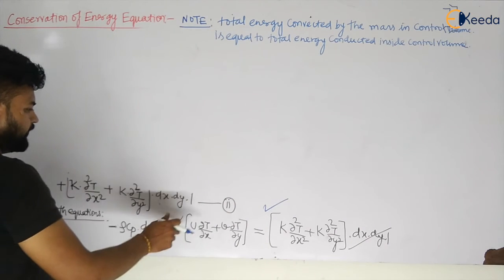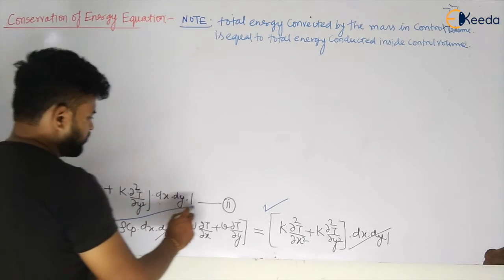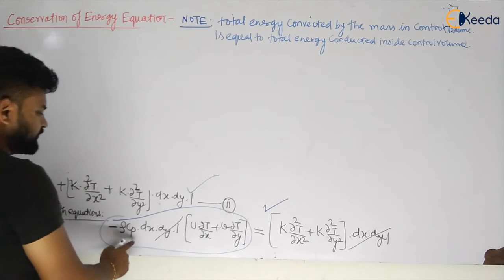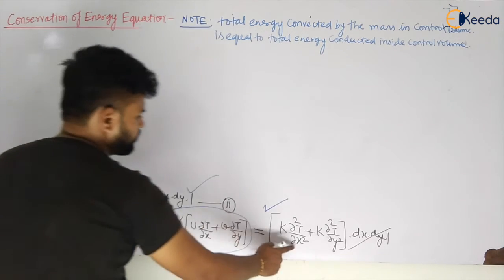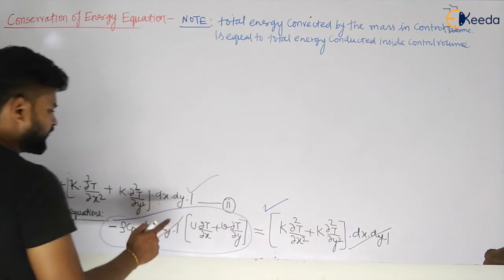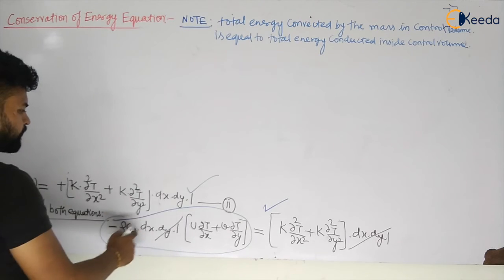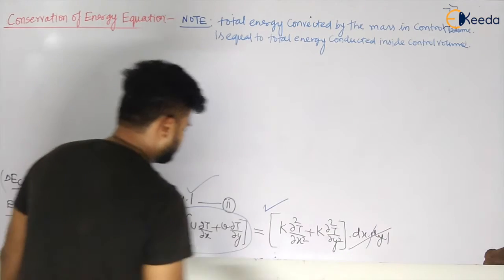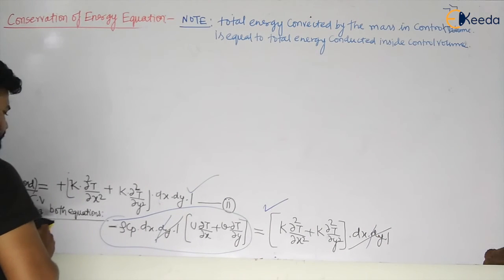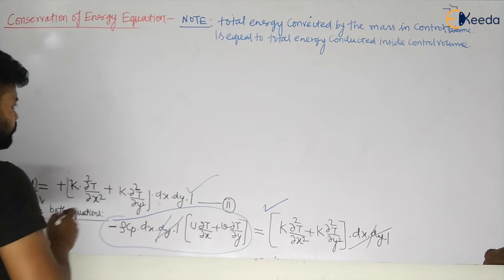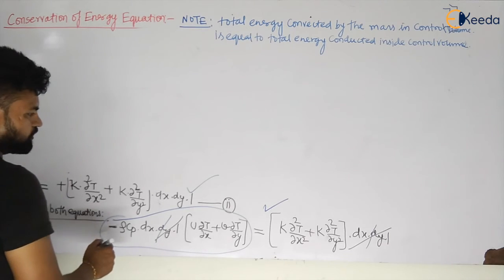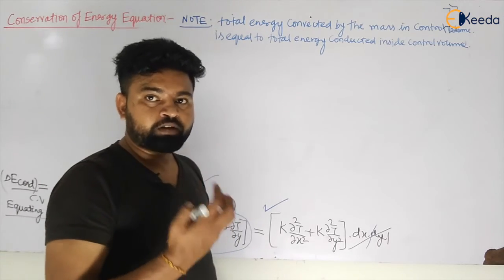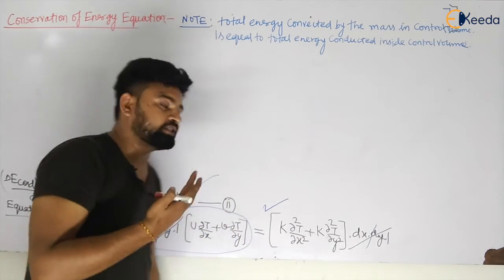And now let us equate both these equations. That is the energy conducted inside this, and this is the equation, my dear students. Now let us equate both these equations. What will I have? I will have some final equation, that will be rho Cp, because dx dy dz will go, and I will be left with rho Cp, and that minus will be neglected because one fluid is gaining heat and one surface is losing heat.